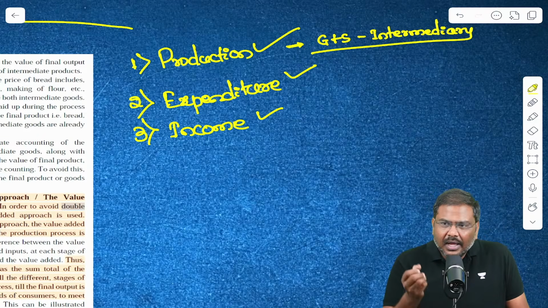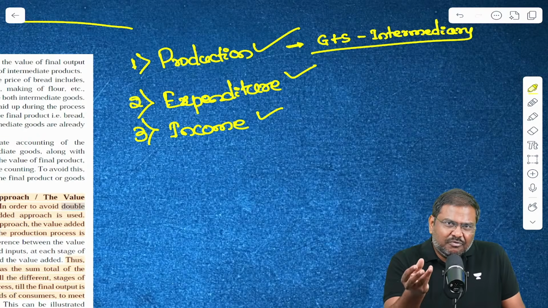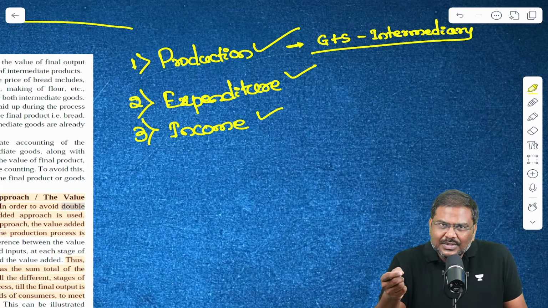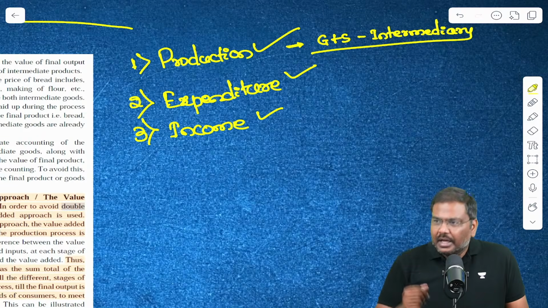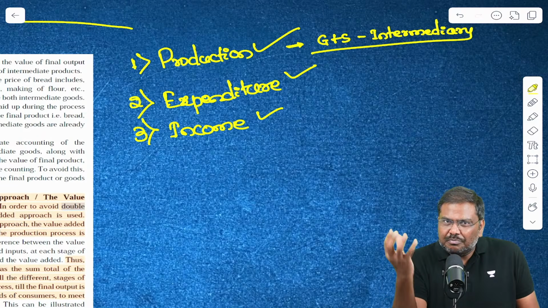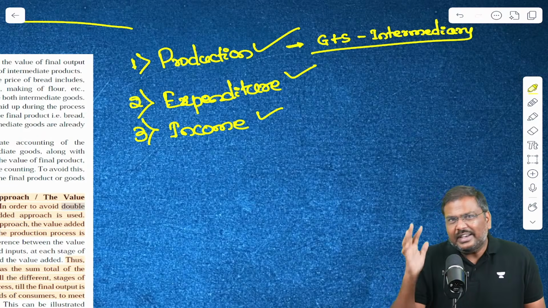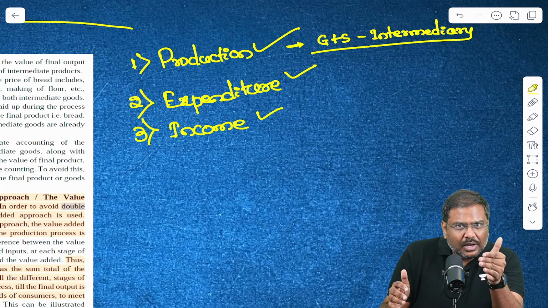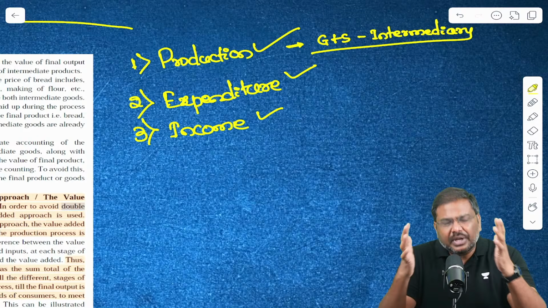For example, in order to produce a packet of biscuit, I will consume wheat. In order to produce a pound of bread, I will be consuming wheat. In order to produce a machine, I'll be consuming a lot of inputs, that is components.